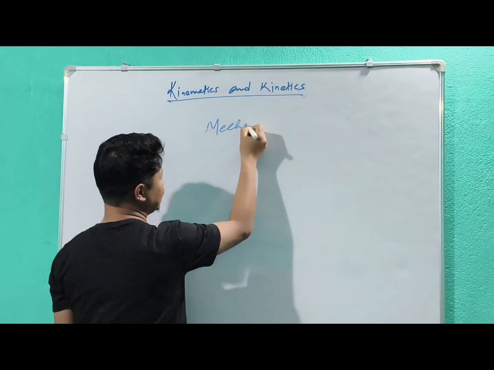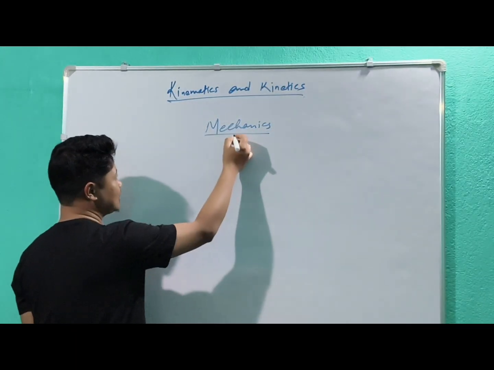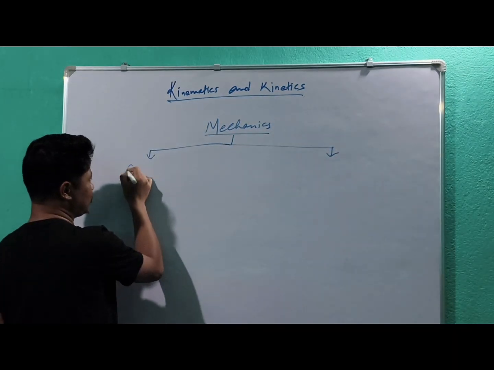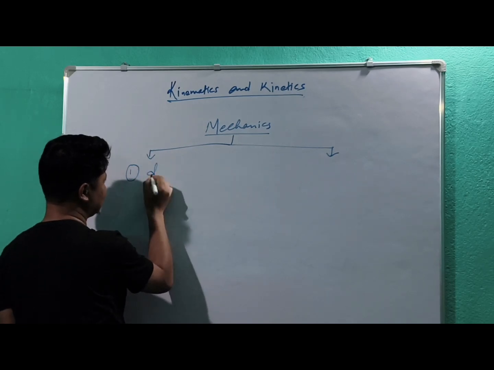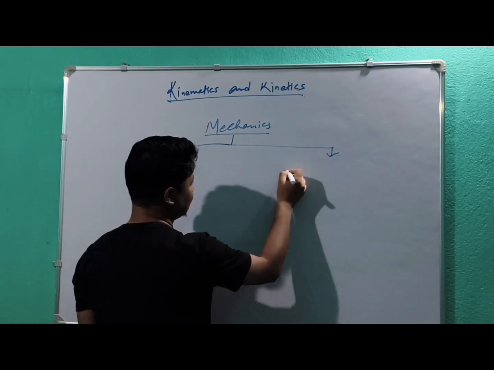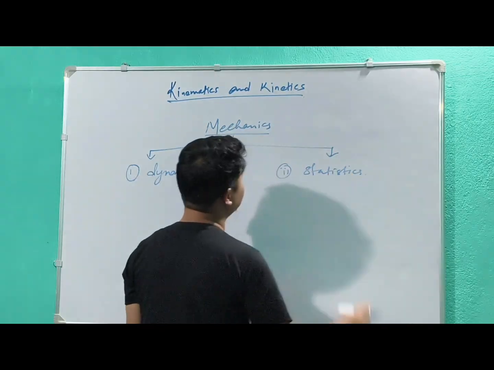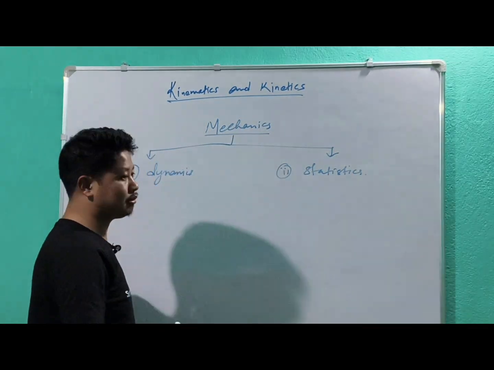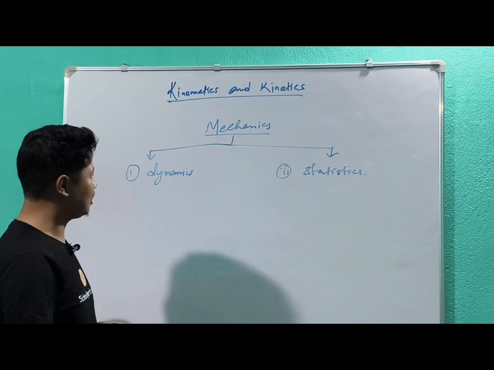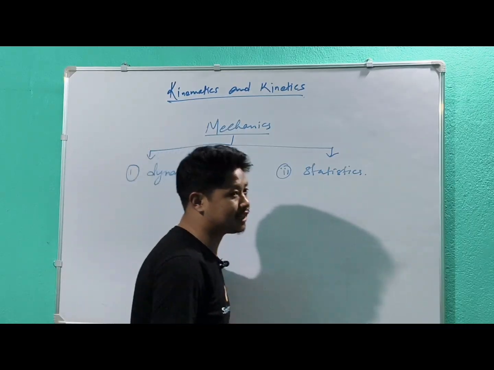Now let us go deeper into how kinetics and kinematics come about. First we have mechanics. Mechanics means the motions related to mechanics. Mechanics can be divided into two parts. Number one is dynamics and number two is statics. What is dynamics? From the term itself it is very clear that dynamics means which is in motion, and static means which is at rest.